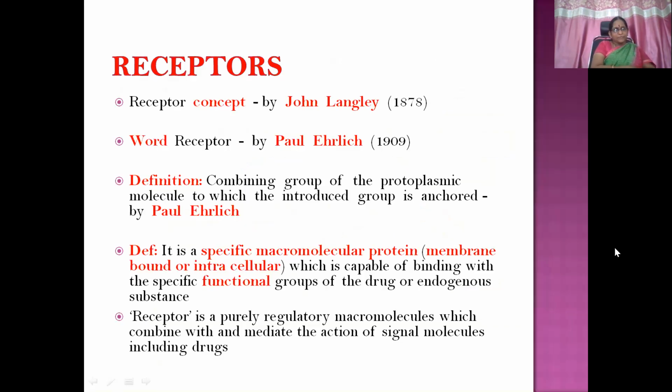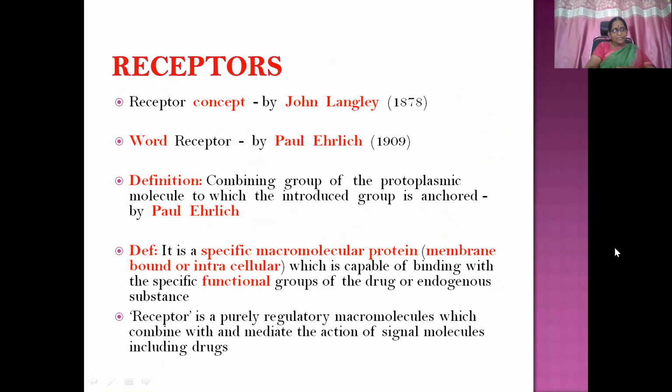The receptor concept was later given by John Langley, and the word receptor was coined by Paul Ehrlich, who gave the definition in the early days: the combining group of the protoplasmic molecule to which the introduced group is anchored.